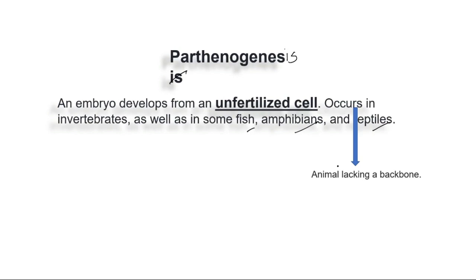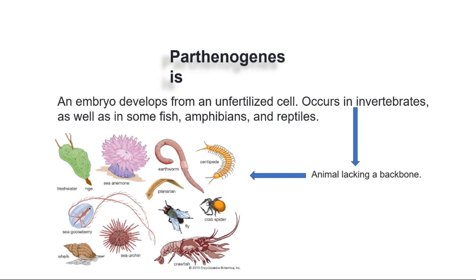right? What do you mean by invertebrates? Animals lacking a backbone. Humans have a backbone, we are vertebrates, right? And what are the examples of invertebrates? You will find these freshwater creatures, earthworms, centipedes. All these do not have a proper backbone, therefore they are invertebrates, and they develop into a new organism from an unfertilized cell. The details of this process are not in your syllabus. In future classes you will learn more about parthenogenesis, right?